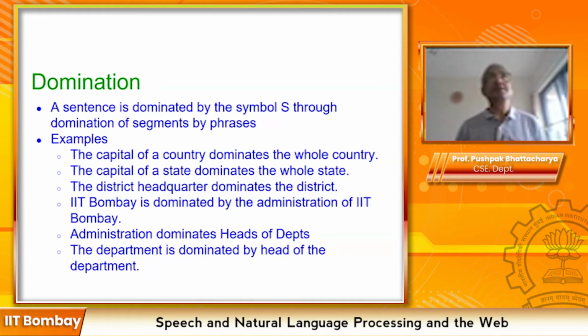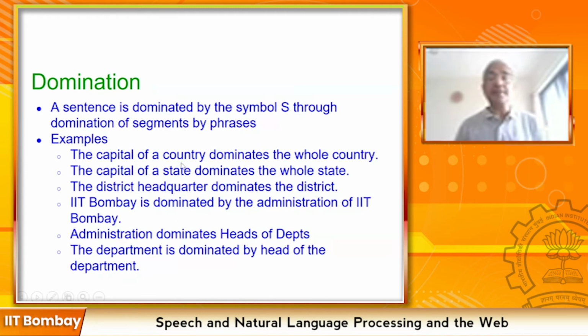So S dominates the whole sentence, conditioned on NP dominating the noun phrase and VP dominating the verb phrase. It is obvious, but we are doing the model building. We are trying to convert English sentences into mathematical expressions.